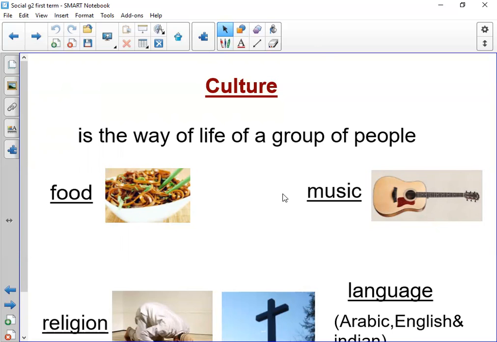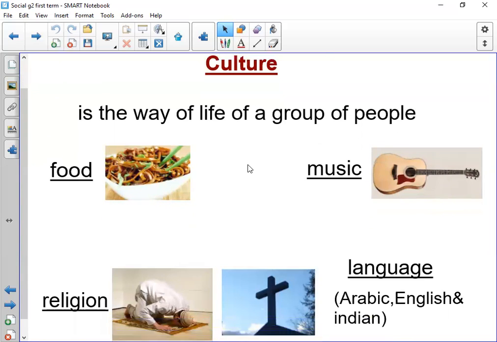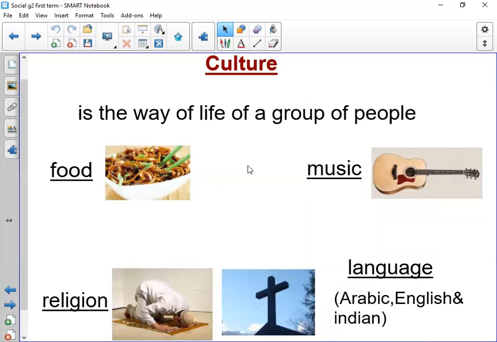What can we find under culture? We have food, music, religion, and language. Like the Indian food is different from the Egyptian food. The Indian music is different from the Egyptian music. We have different religions, and the same for language. Like here we are speaking Arabic, in India they are speaking Indian, in America they are speaking English. So we have different cultures.